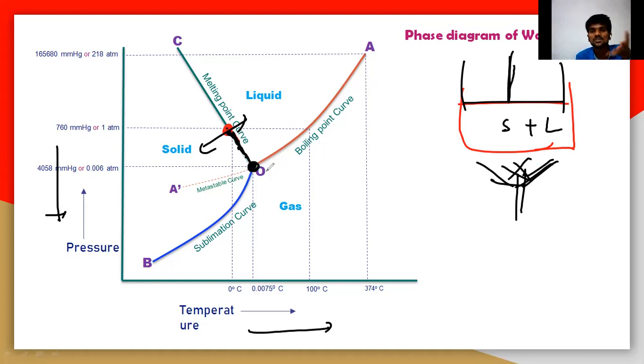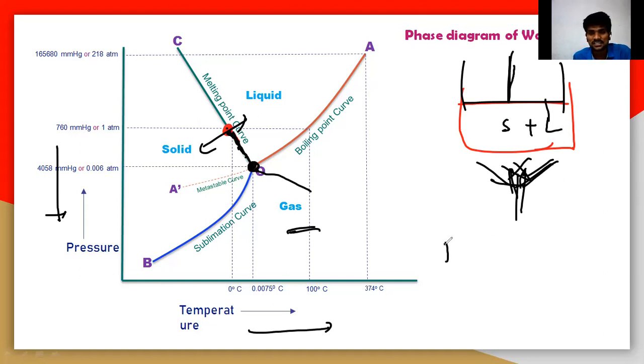Because the point O, whenever it reaches point O, suddenly the vaporization will start, because there is a gaseous phase attaching at this particular point O. That means suddenly the vaporization will start, because we are increasing the temperature and decreasing the pressure.